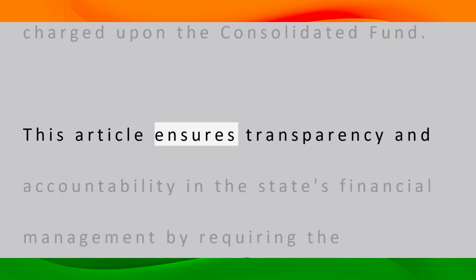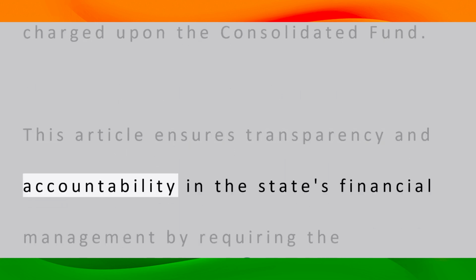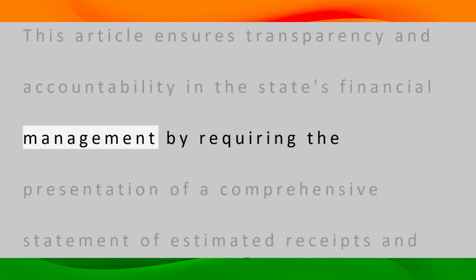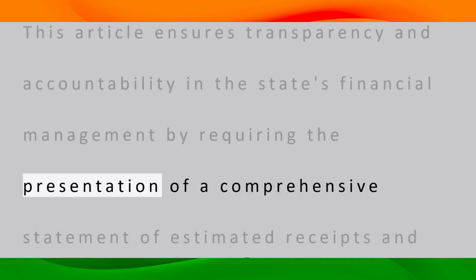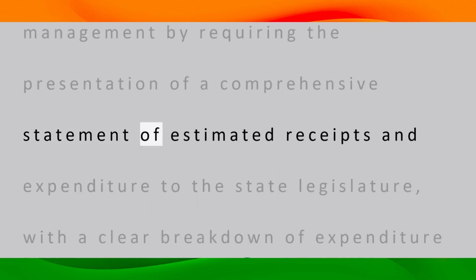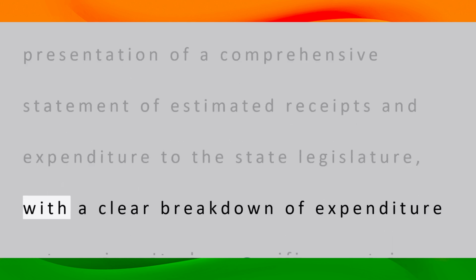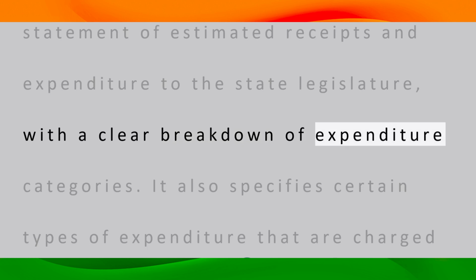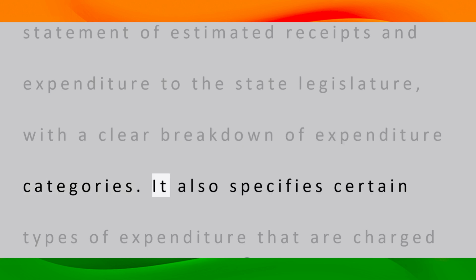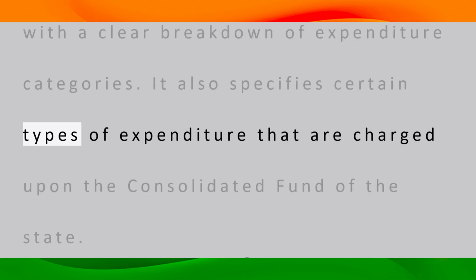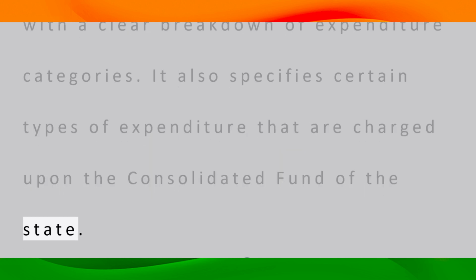This article ensures transparency and accountability in the state's financial management by requiring the presentation of a comprehensive statement of estimated receipts and expenditure to the state legislature, with a clear breakdown of expenditure categories. It also specifies certain types of expenditure that are charged upon the Consolidated Fund of the state.